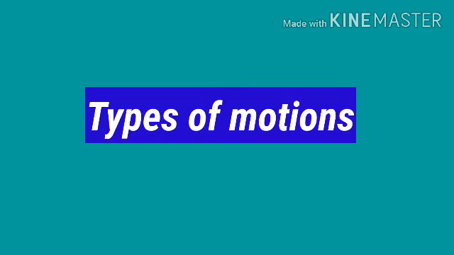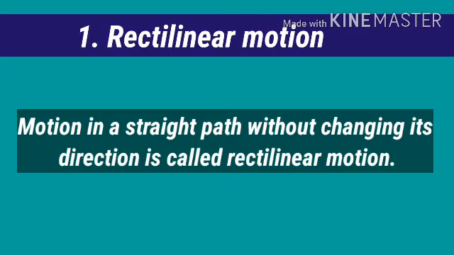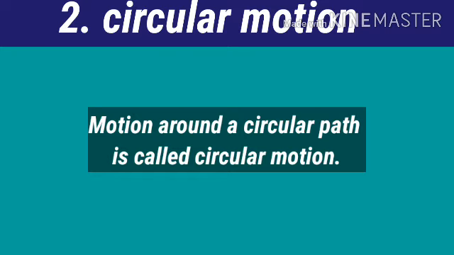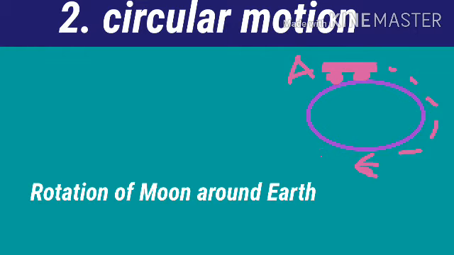Now we will discuss some important types of motions. Motion in a straight path without changing its direction is called rectilinear motion. For example, a vehicle running on a straight road. Circular motion. Motion around a circular path is called circular motion. Here, the body A is moving along the circular path. The best example of circular motion is the rotation of the moon around the earth.